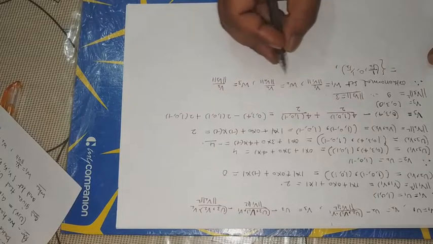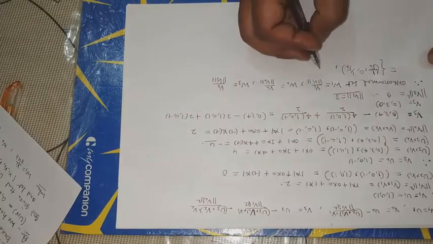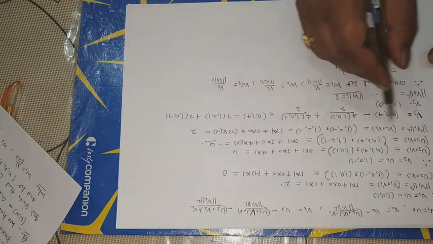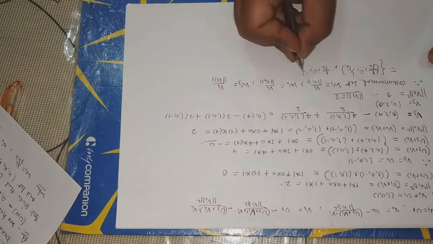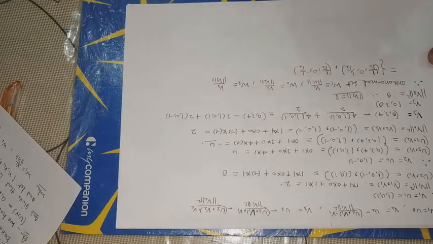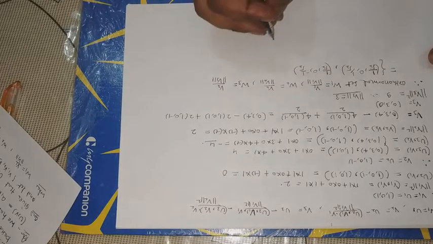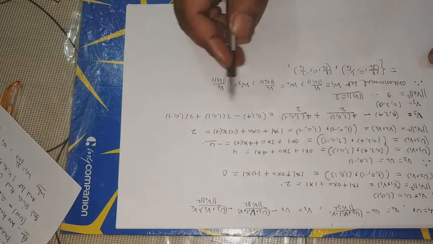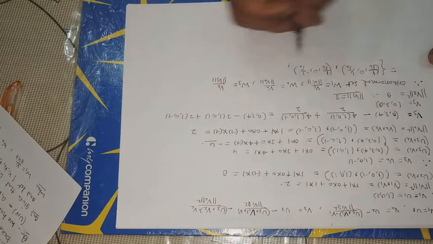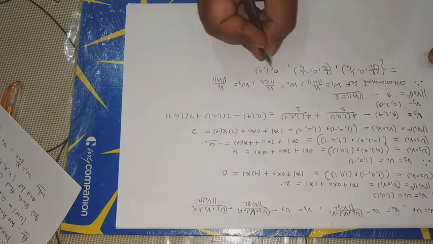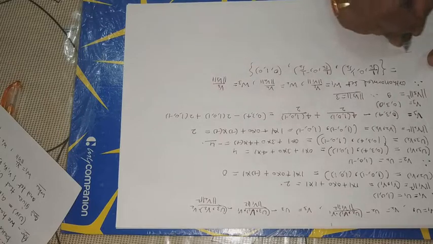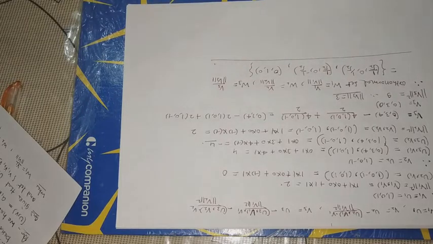Now W2 is equal to (1 upon under root 2, 0, -1 upon under root 2), this is the value of W2. Now the value of W3 is (0, 1, 0). This is the set of orthonormal vectors. Okay, this is the complete solution.